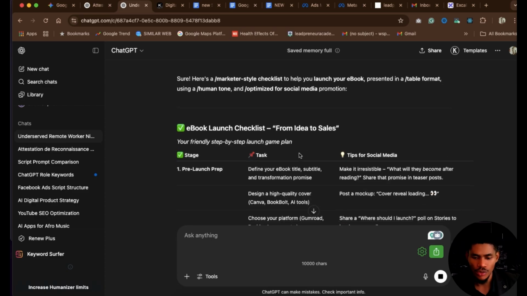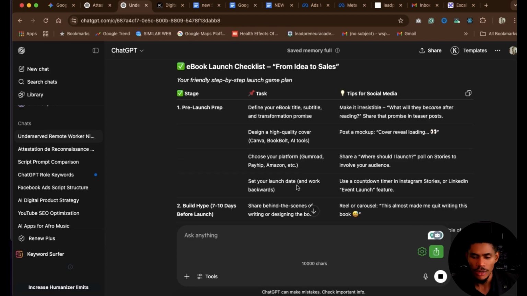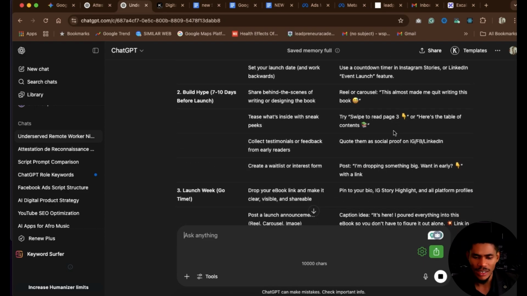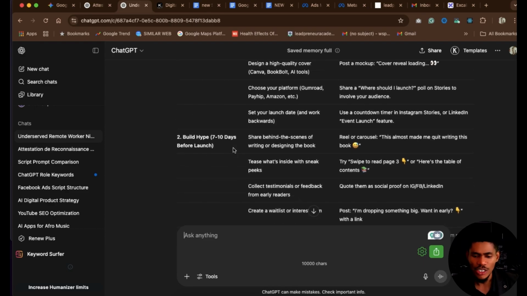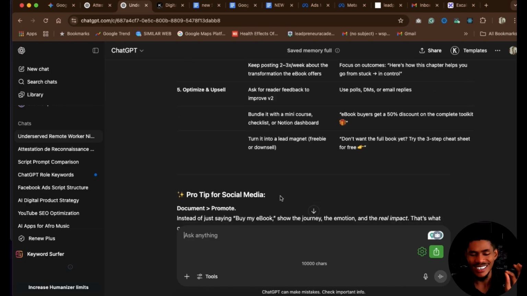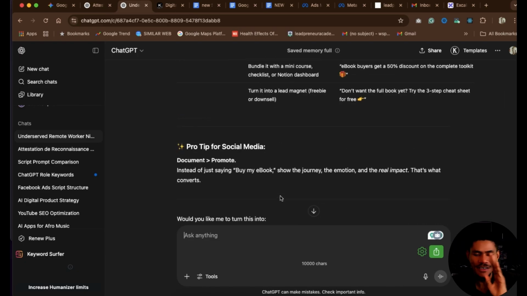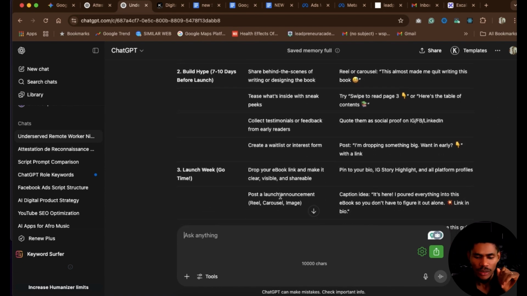From ideas to sales, pre-launch prep, tags, the information, social media platforms. The next one, see, everything is just well organized. This is not a regular way of getting information from ChatGPT. This is detailed with context and everything involved, right? That is how you prompt ChatGPT.